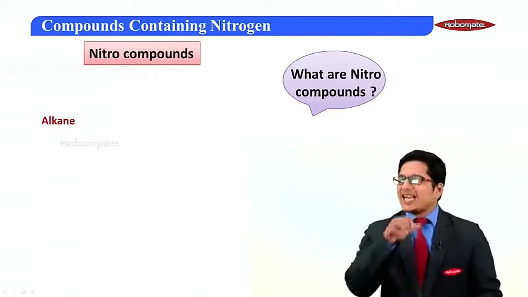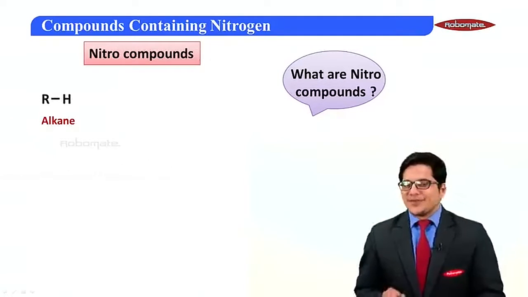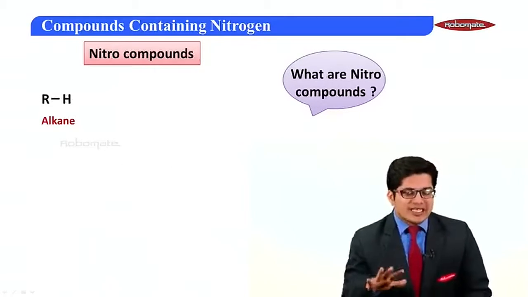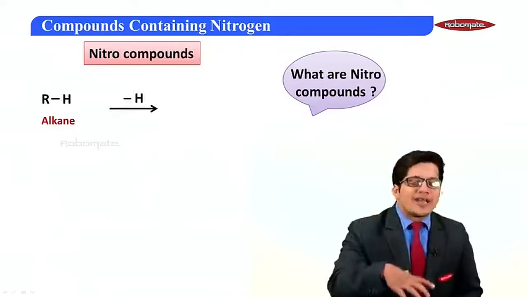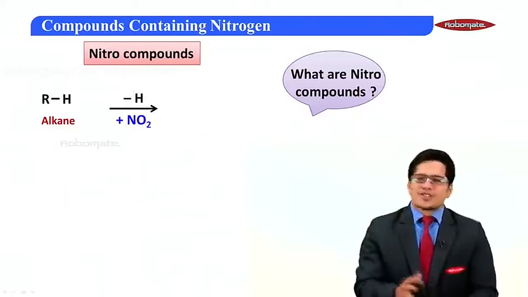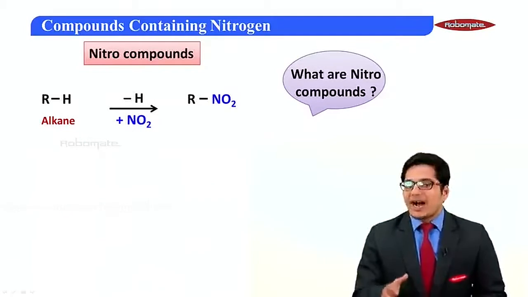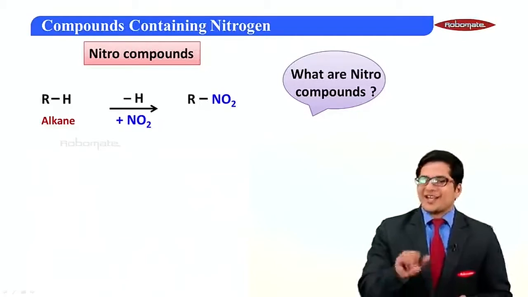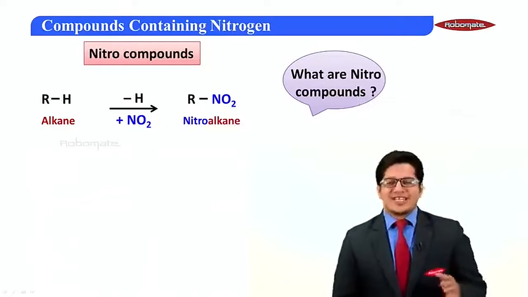Firstly, let's take an alkane which is represented as RH. Now, what I am doing right now is removing one hydrogen, whereas adding one nitro group. So what exactly would we get? We would get a compound RNO2, and this would be called nitroalkane. So let's take an example.